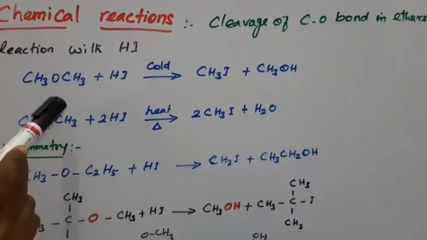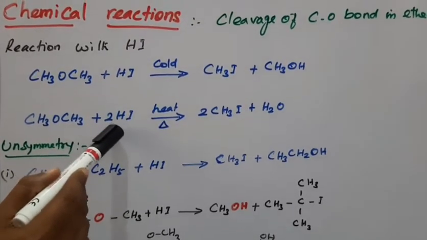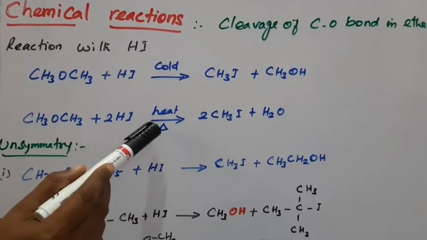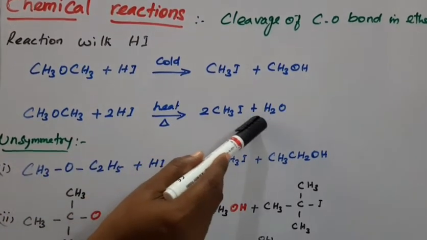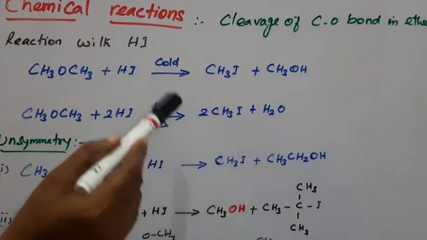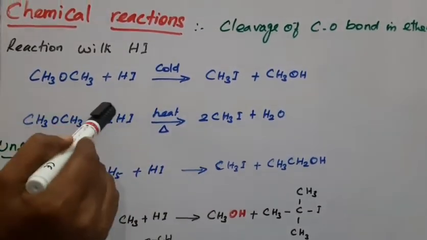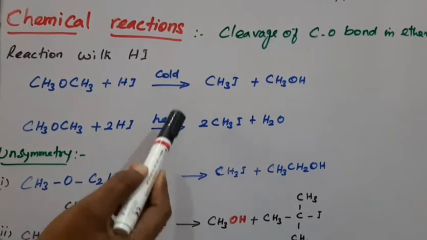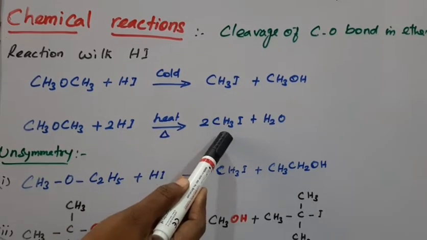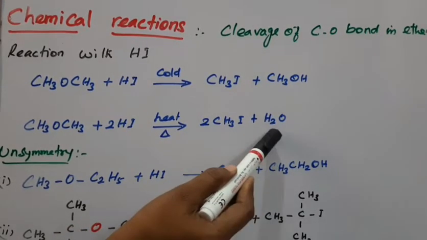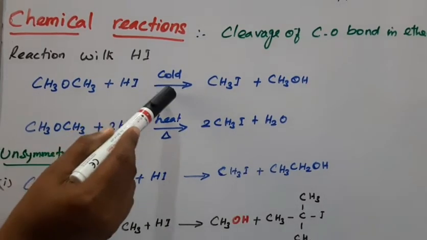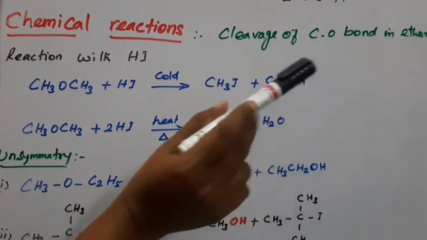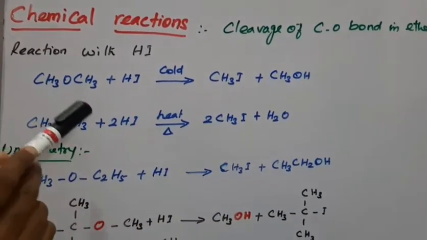At the same time, the same symmetric ether with excess hydrogen iodide under hot condition, heating, produces alkyl iodide plus H2O. Okay, students, in the exam they will give a symmetric ether and you have to check whether it is cold or hot condition. If it is a hot condition, your product must be only alkyl halide with water. If it is in the cold form, there is alkyl halide plus alcohol. Keep this in your mind.